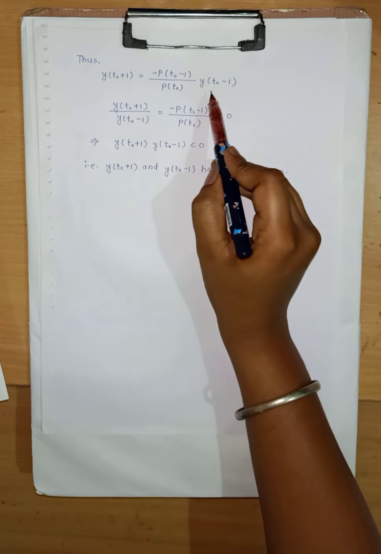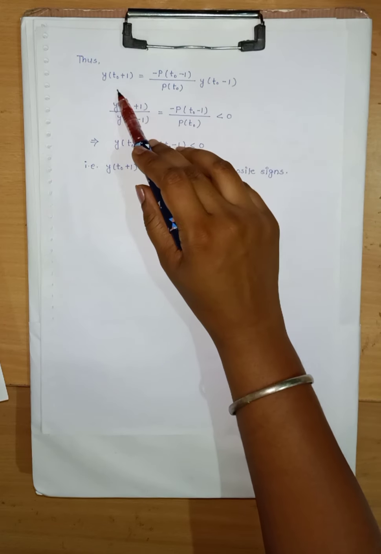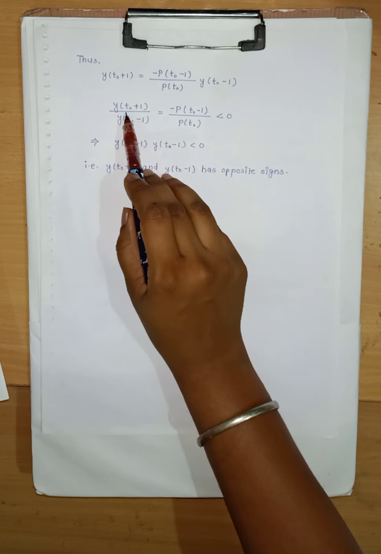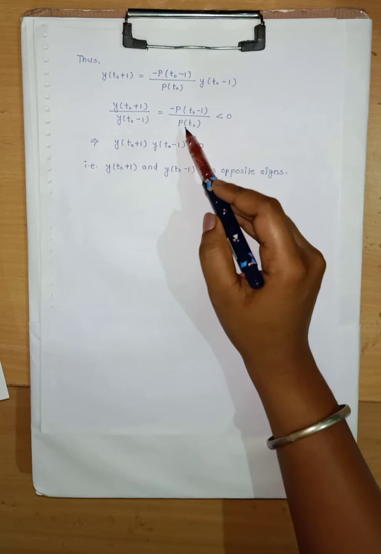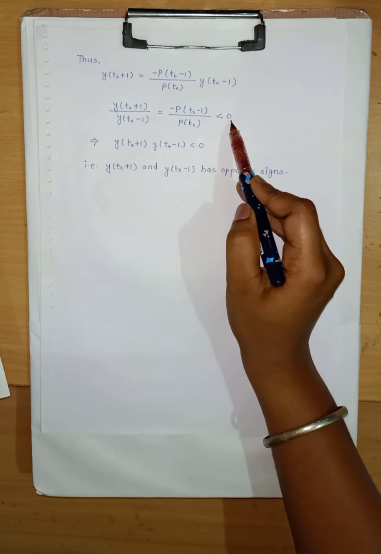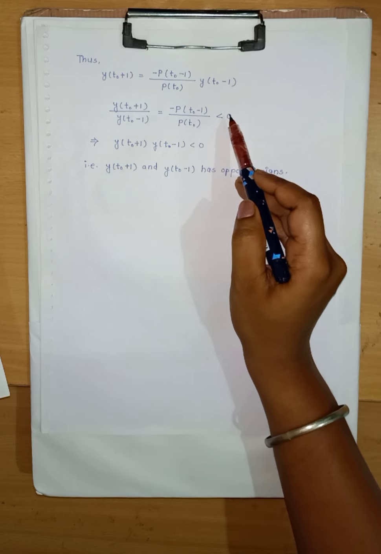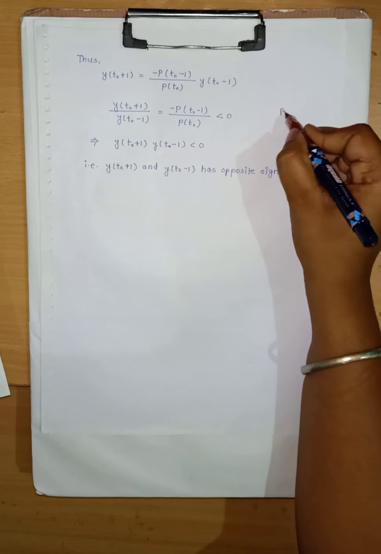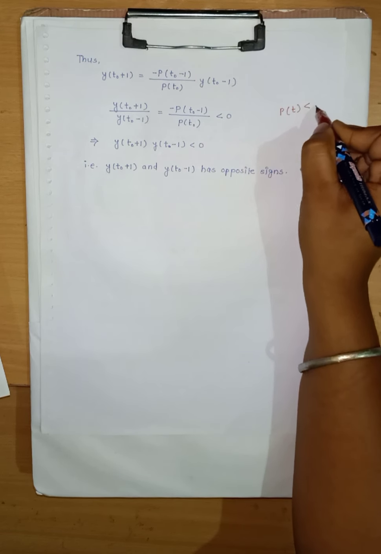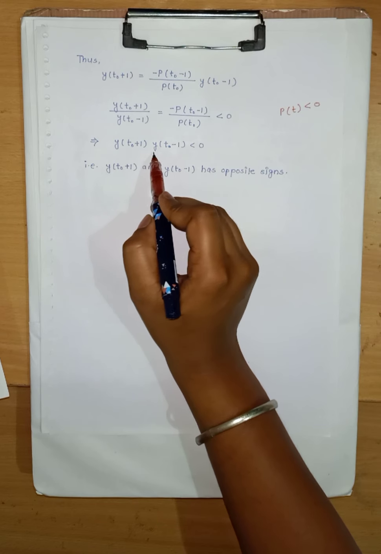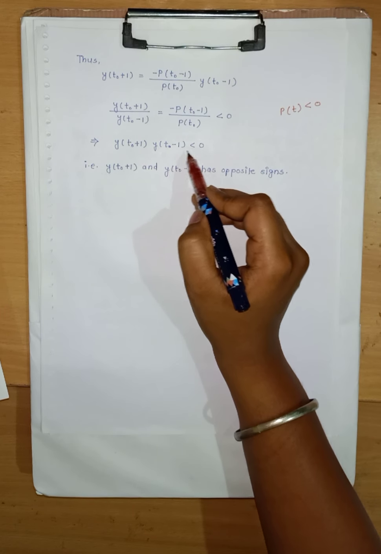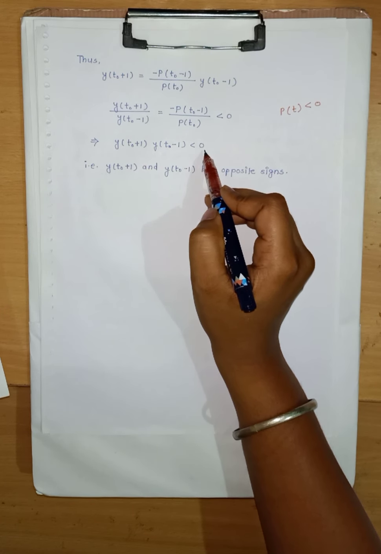Now we will shift y of t0 minus 1 to the left hand side. Y of t0 plus 1 upon y of t0 minus 1 equals this term as it is, and this is less than 0 because our p of t was less than 0. Therefore y of t0 plus 1 into y of t0 minus 1 is less than 0,